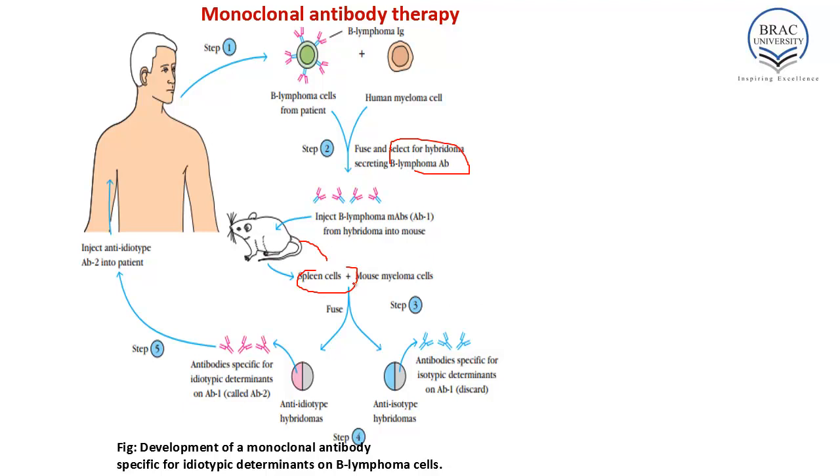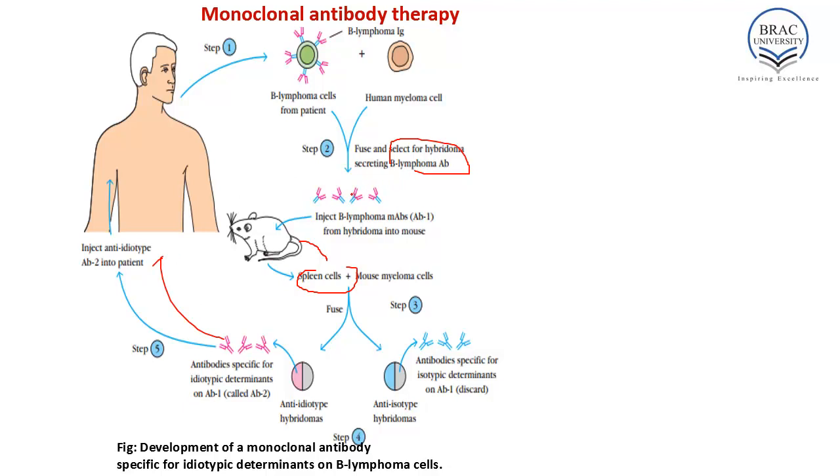After fusion, this fused cell will produce anti-isotype antibodies specific for isotypic antibody determinants, or anti-idiotype hybridomas. Then these anti-idiotype hybridomas, that is, antibodies specific for the idiotypic determinants on antibody 1, are selected and injected into patients, and the patient will then show an increased immune response to tumor antigens.